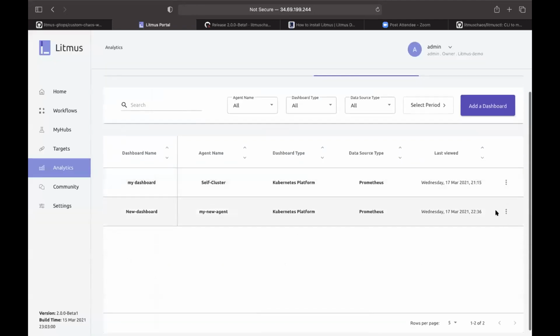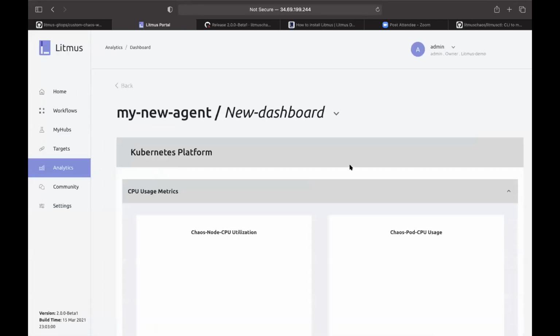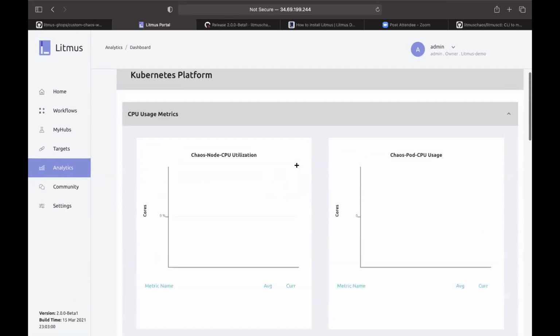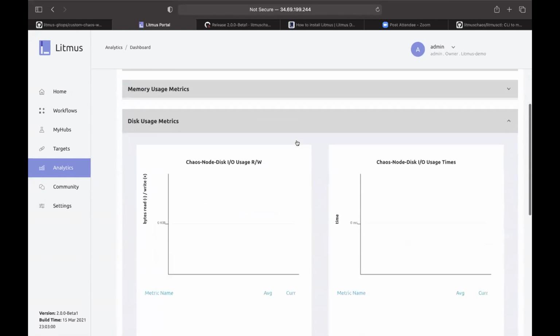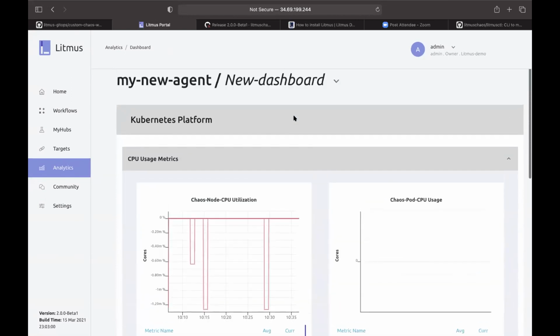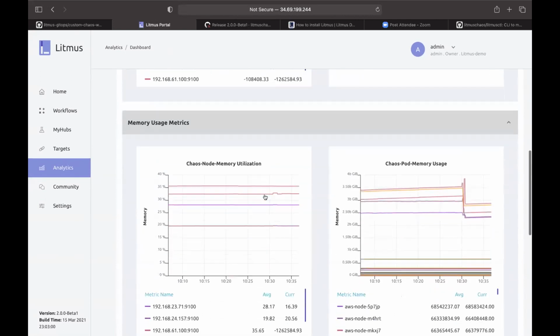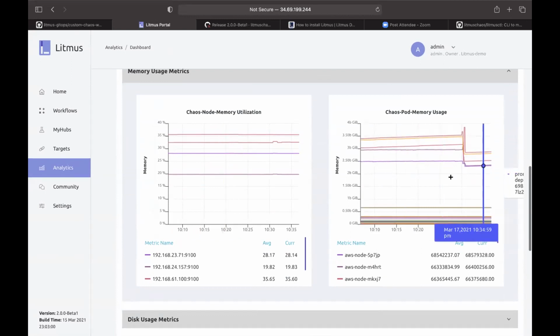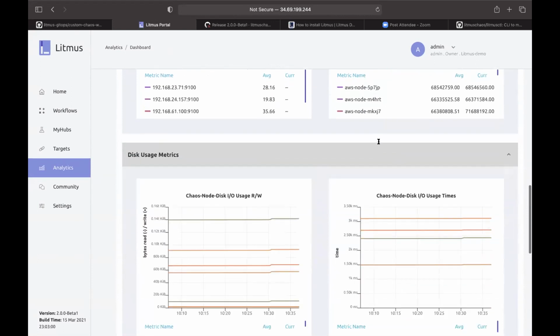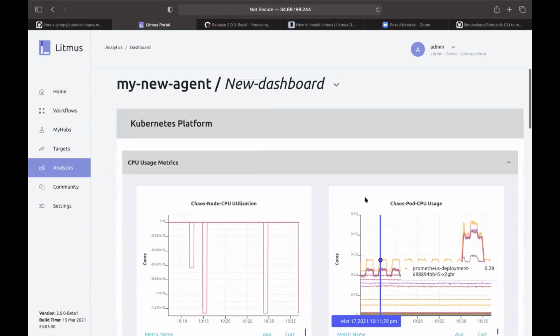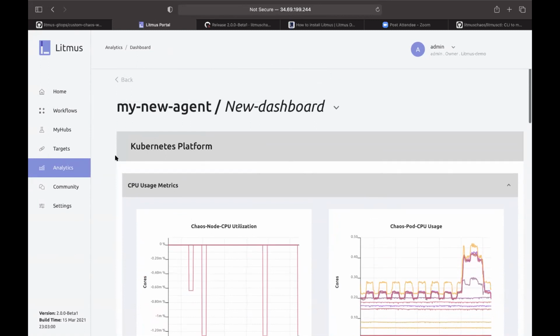So if you go to the new dashboard, you can see the metrics in the form of graphs. It will take a few seconds to load. Yeah, you can see the graphs are coming. So here are some of the chaos memory hog, I think it's pod memory hog. Now you can see all of the dashboards here. This is one of the new features we have integrated with the portal, the analytics.